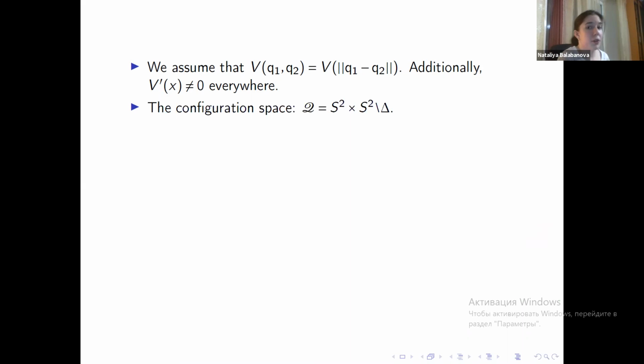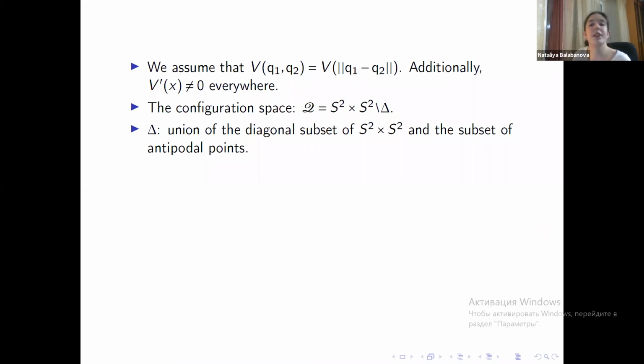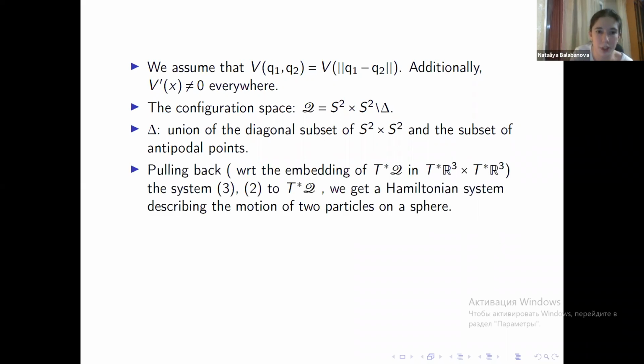The configuration space of our new problem is going to be two copies of S2 minus Delta, where Delta is the union of the diagonal subset of S2 times S2 and the subset of antipodal points. So we prohibit our particles from colliding, and we prohibit them from being at opposite points of the sphere at any point in time. We denote our configuration space by the letter Q, and the cotangent bundle of Q can be embedded in two copies of the cotangent bundle of R3. So our Hamiltonian system can be pulled back to T star Q, and we get a Hamiltonian system that describes the motion of two particles on a sphere.